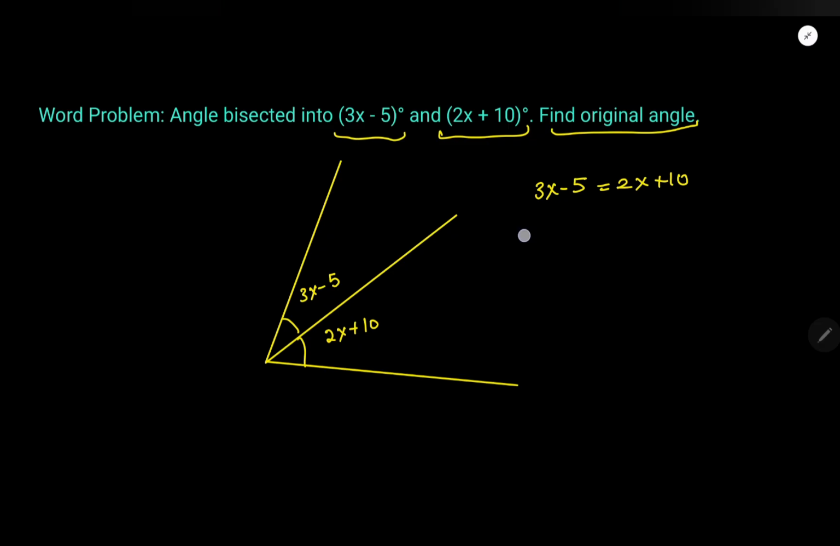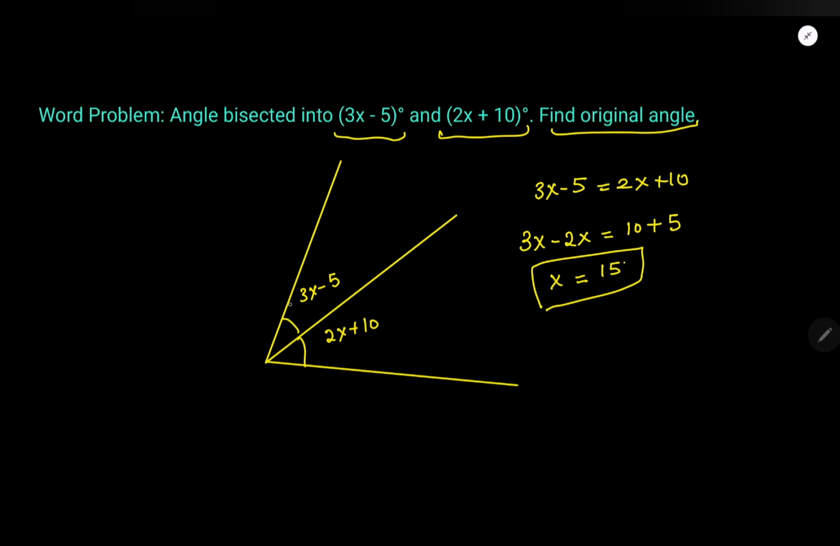2x will come on the left hand side, 3x minus 2x, and 5 will go to the right hand side. It will become 10 plus 5. What is 3x minus 2x? 1x, or x. 10 plus 5 is 15, right? So x is 15. If x is 15, we don't need to find x. We need to find the original angle.